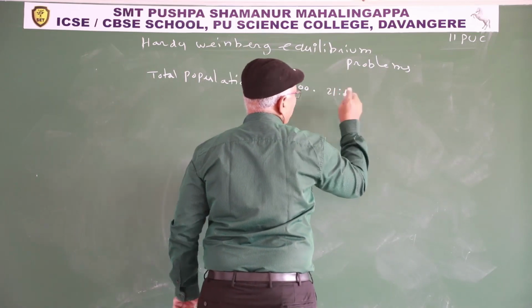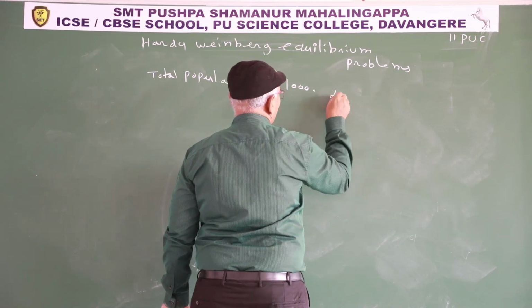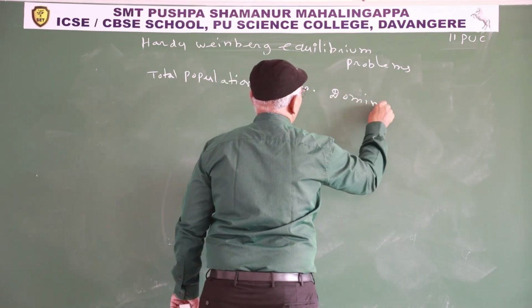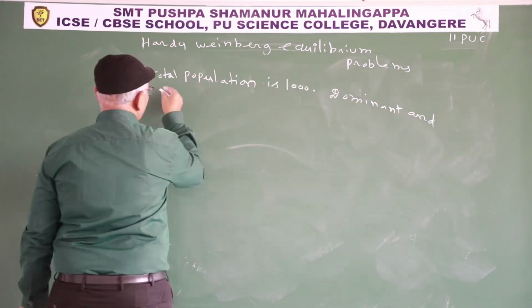Dominant and recessive individuals are in 21:4 ratio.